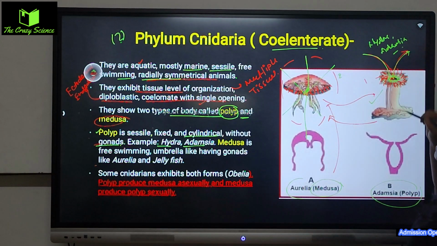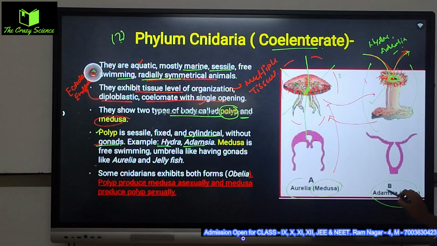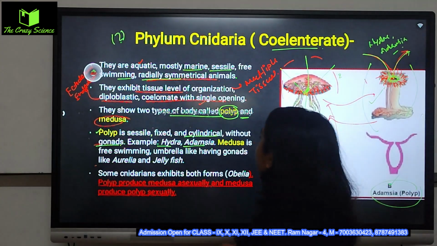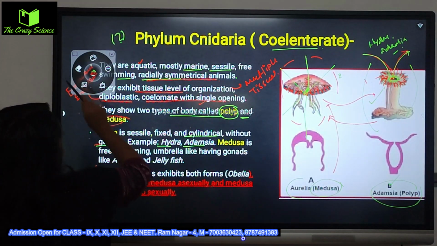So these are the two examples, right? Lot of examples are there, but these two examples are under the polyp. Okay, next is medusa. Medusa is this umbrella-like structure.